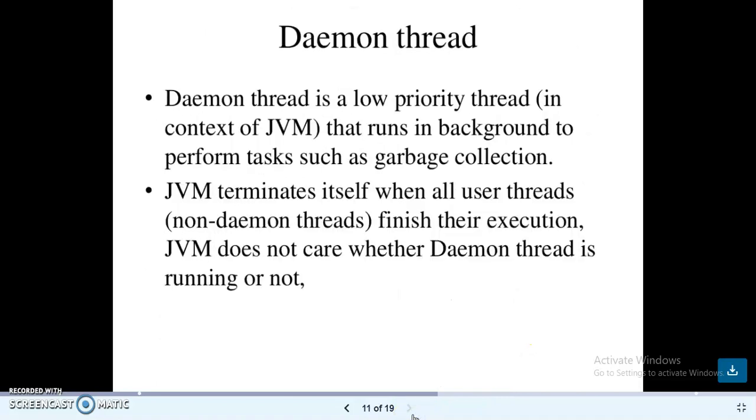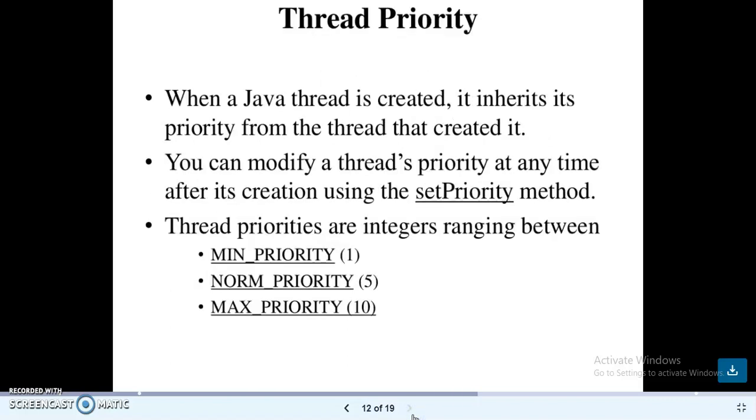And then daemon thread. A daemon thread is a low priority thread that runs in the background to perform tasks such as garbage collection. JVM terminates itself when all threads, including the non-daemon threads, finish their execution. JVM does not care whether a daemon thread is running or not. And then thread priorities.